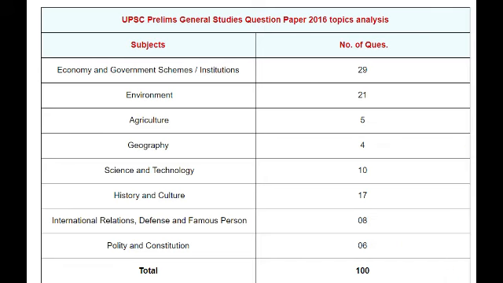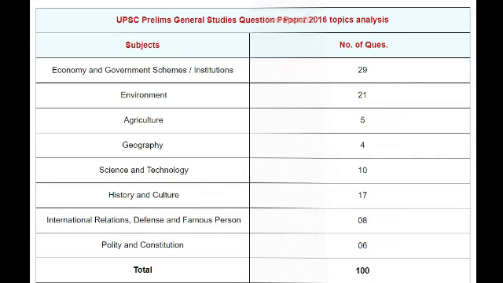So let's go to the 2016 paper. Economy and government schemes 29, environment 21, agriculture 5, geography 4, science and technology 10, history and culture 17, international relations, defense and famous person 8, polity and constitution 6, and total 100.